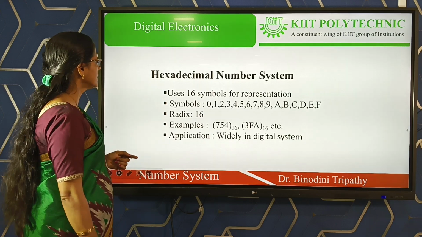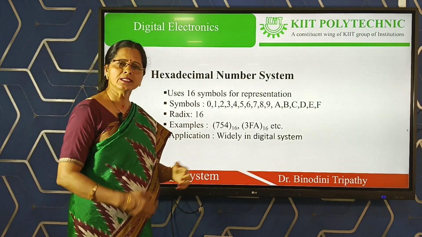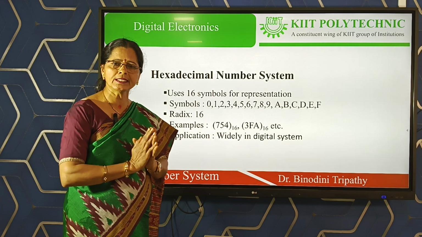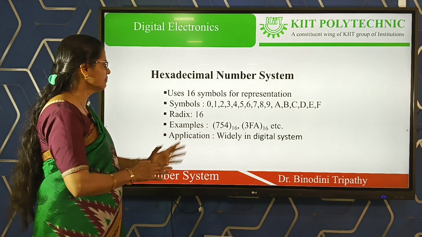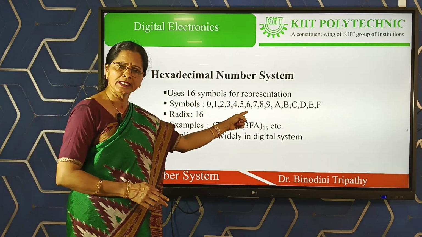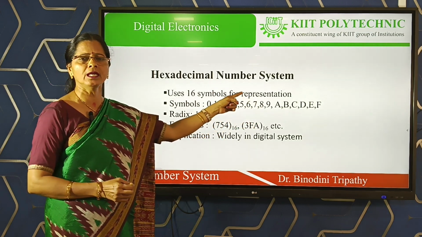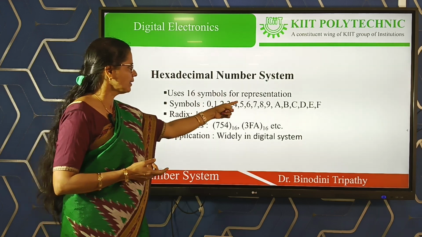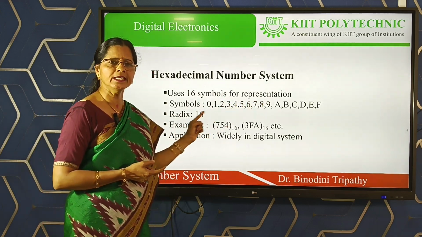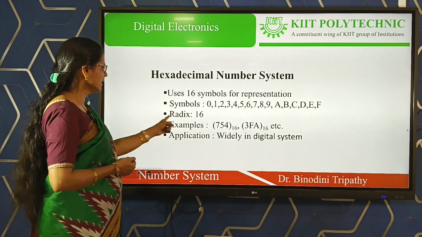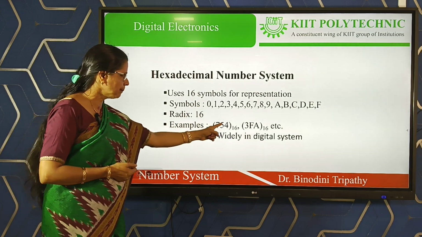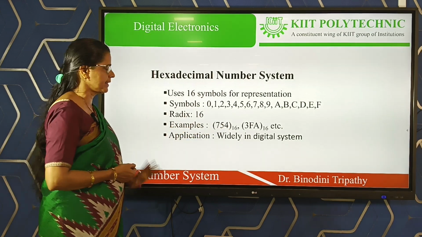Then this is your hexadecimal number system. In the hexadecimal number system, a total of 16 symbols are used, and the symbols are 0 to 9 as usual in the decimal number system. But after 9, you never get any 10, 11, 12 like that. Here after 9, the symbols are A, B, C, D, E, F. Then your radix value is 16 and we can represent it by using the subscript 16.